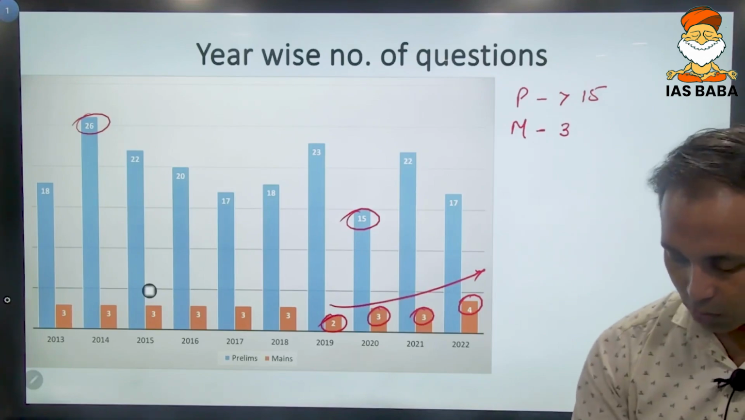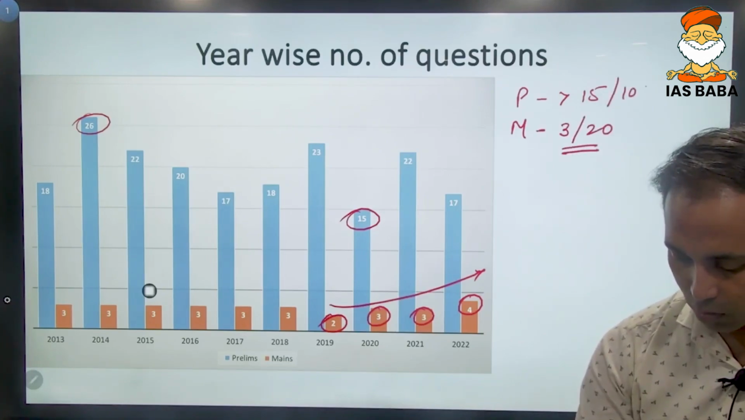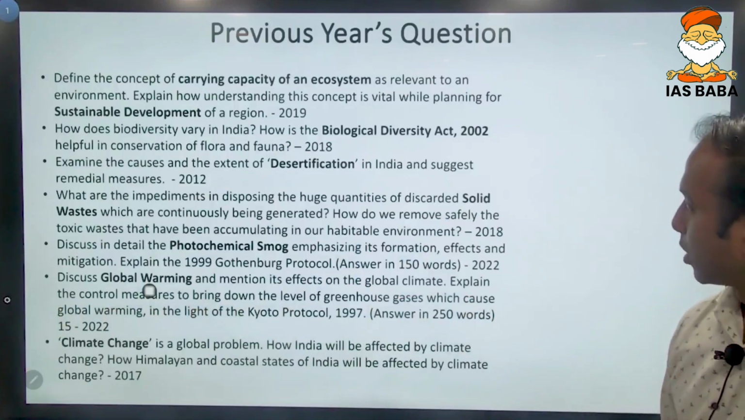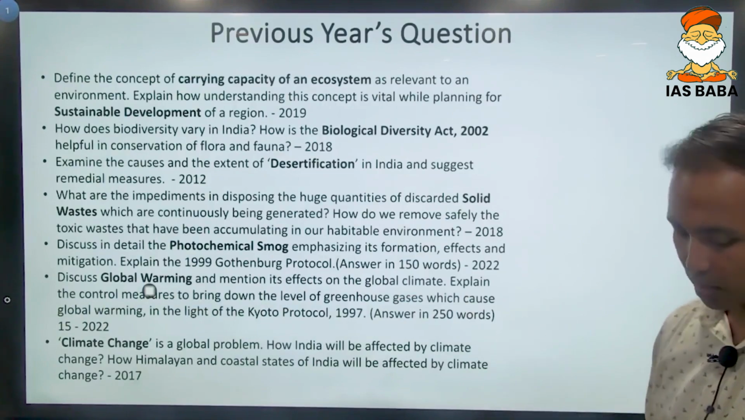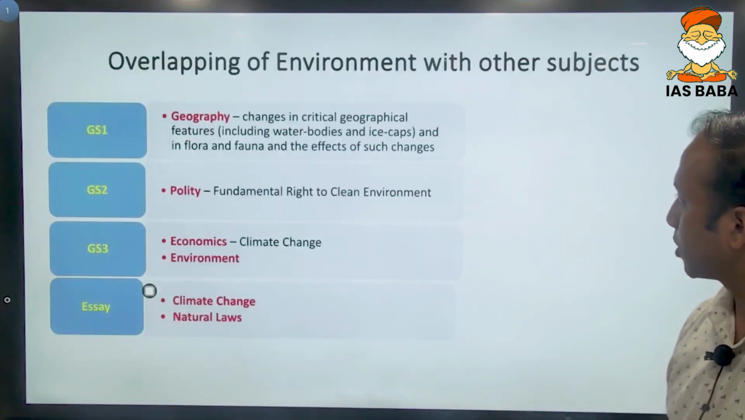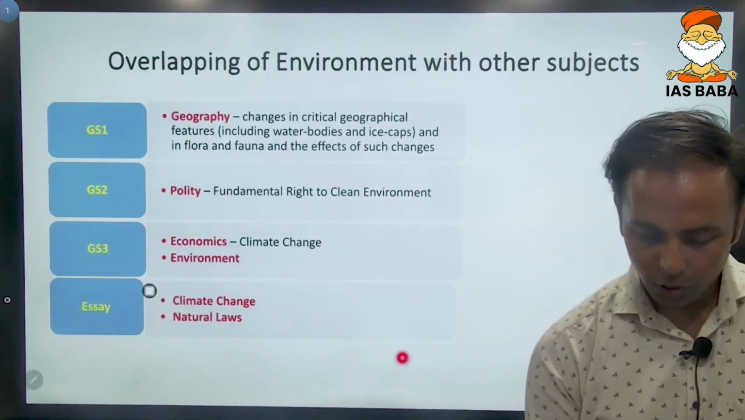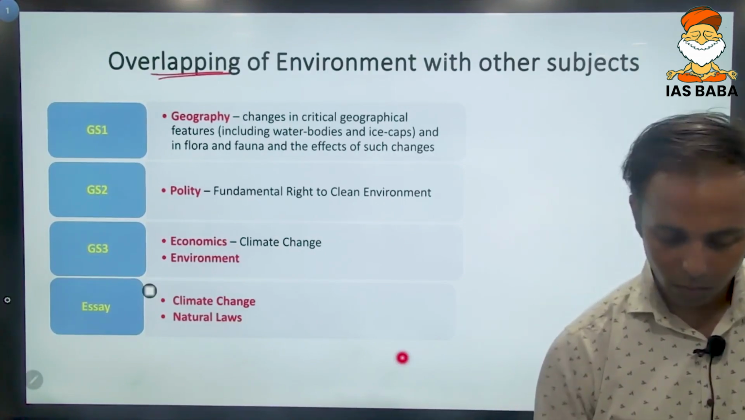So 3 questions out of 20 questions of GS paper 3 and 15 questions out of 100 questions in GS paper 1. Okay. Some questions are also being mentioned to give a better understanding of the depth. We will do each of these while preparing individual topics. None of the topics should be done in isolation. Every topic has some overlap with other topics also.